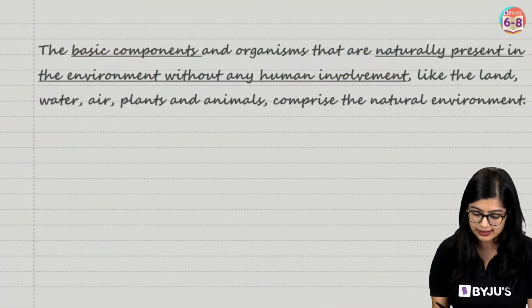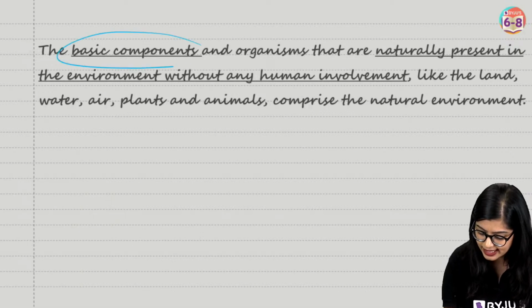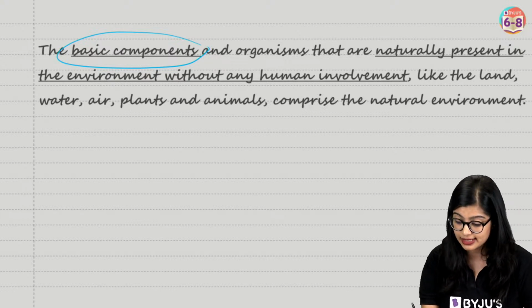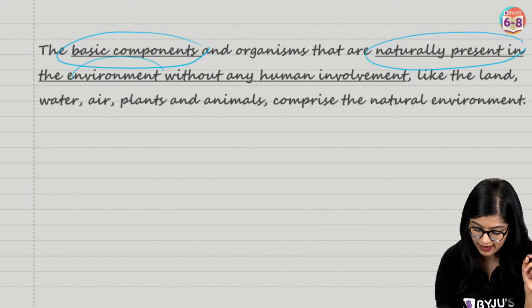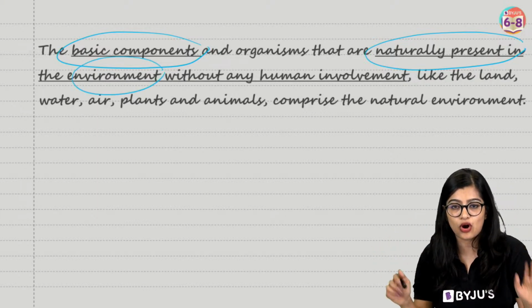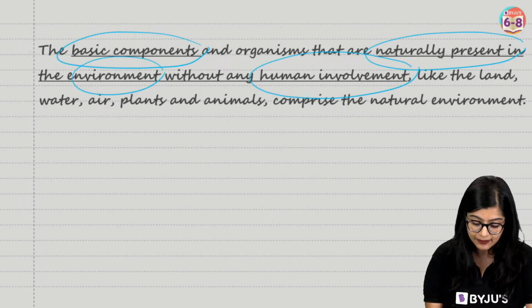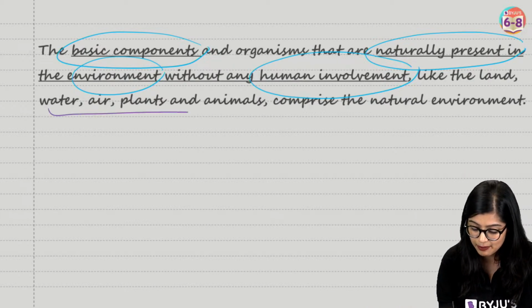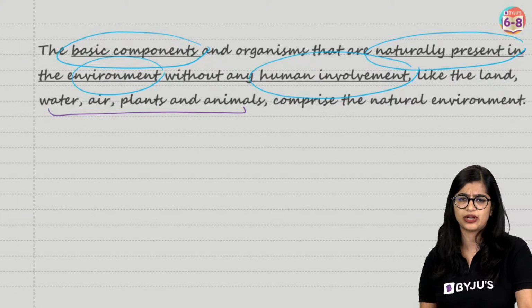So when you're writing the answer, we see that the basic components and the organisms. Now, what is your keyword in this answer? Which are naturally present in the environment, wherein humans have not involved, right? Humans have not really gotten involved or damaged anything. That is what we understand as the natural environment. And what are the examples you can give? Air, water, plants, animals, all of these things you can do, right?